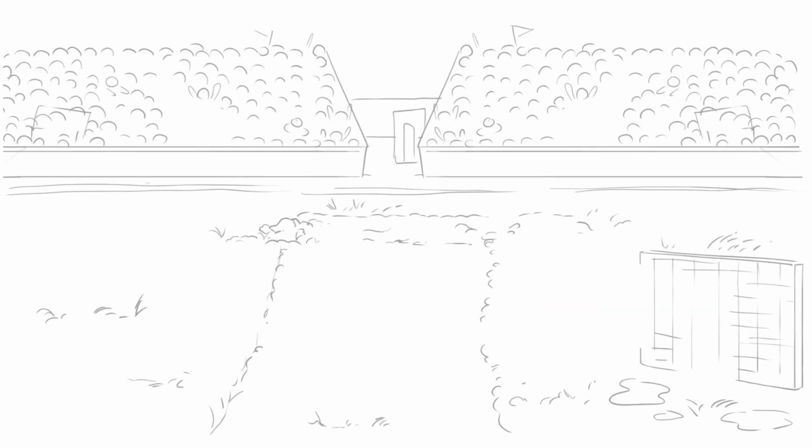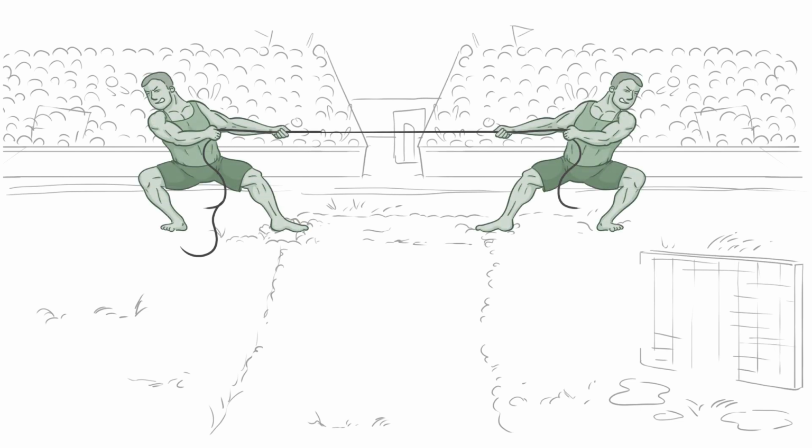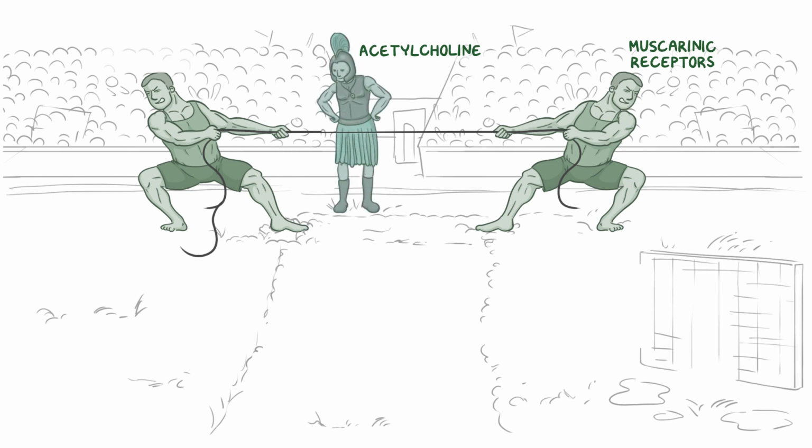Now we want to make a simple and fun mnemonic that'll help you efficiently memorize and retain all these pharm facts. So let's start with a tug of war between two bodybuilders representing the muscarinic receptors. Since acetylcholine is abbreviated as ACH, we'll use the Greek hero Achilles to represent the neurotransmitter that acts on these receptors. Next to one bodybuilder, there's a cola can with math problems on it for methacholine.